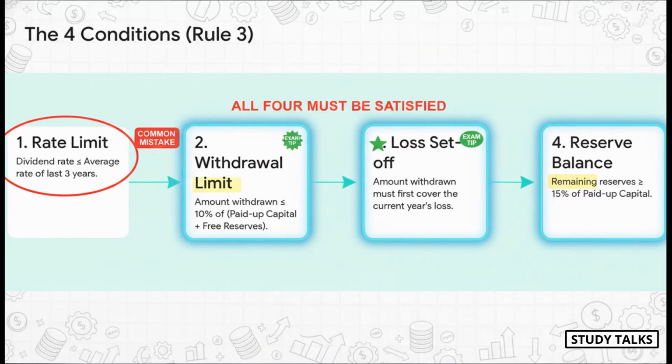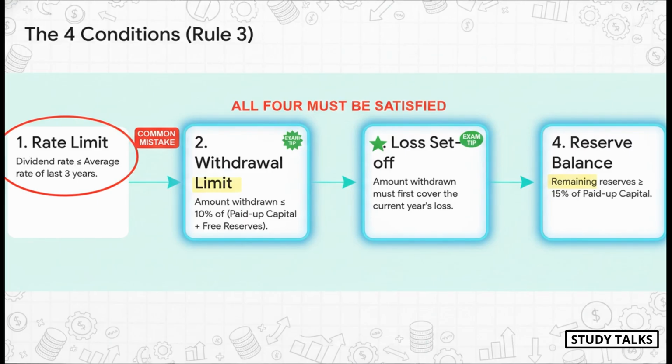To do this, the company has to satisfy all 4 of these conditions from Rule 3. Not 3 out of 4, all of them. Let's break them down. 1, the rate limit. The dividend rate can't be more than the average rate of the last 3 years. 2, the withdrawal limit. The total amount you pull from reserves can't be more than 10% of your paid-up capital plus free reserves. 3, loss set-off.